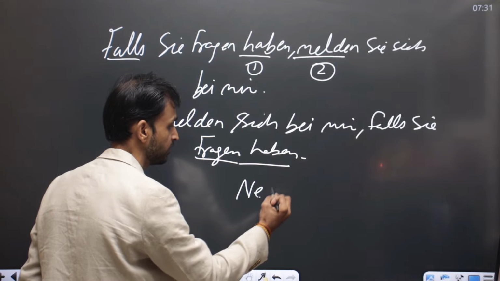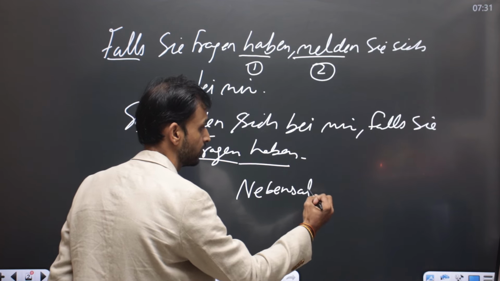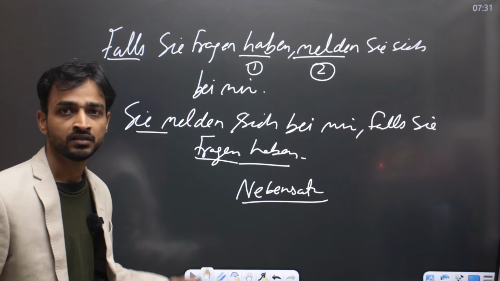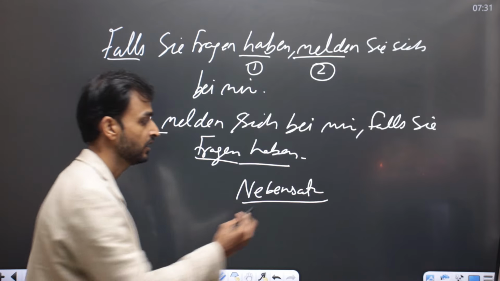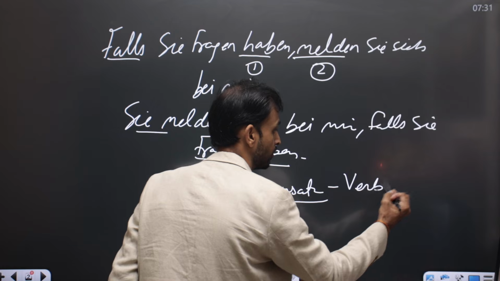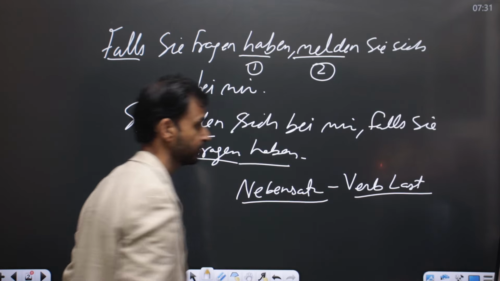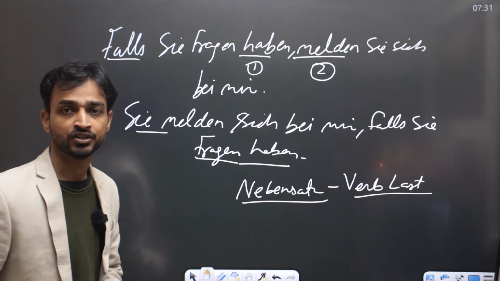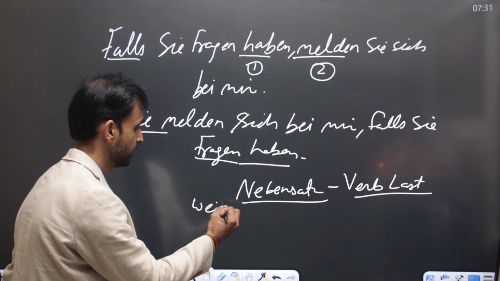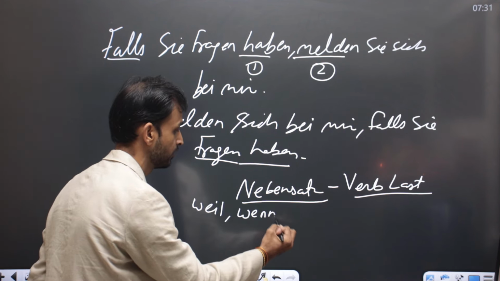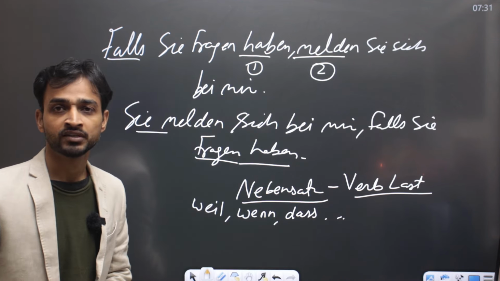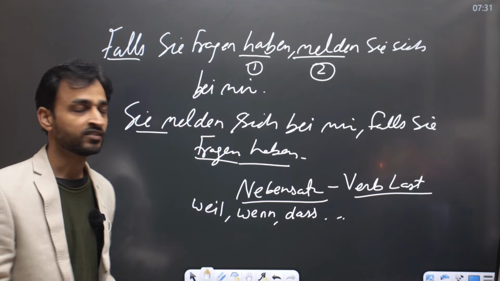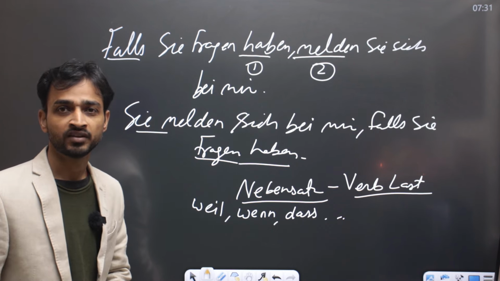This is also called Nebensatz. You know, Nebensatz is a part of the sentence where the verb is written at the last place. Verb position is last. There are some other conjunctions like while, when, thus, and so on, where the verb goes at the last place. Let's come to the topic and see some more examples with falls.